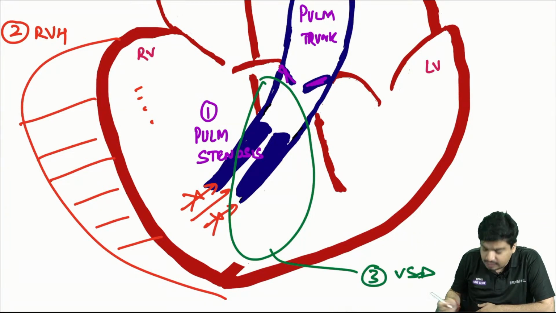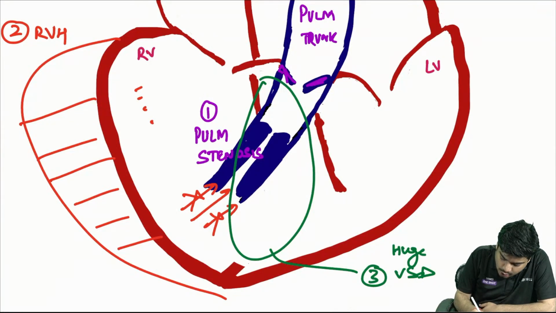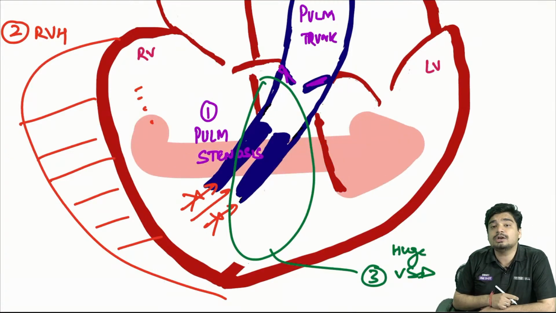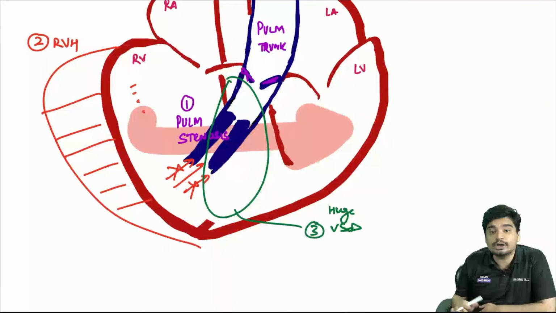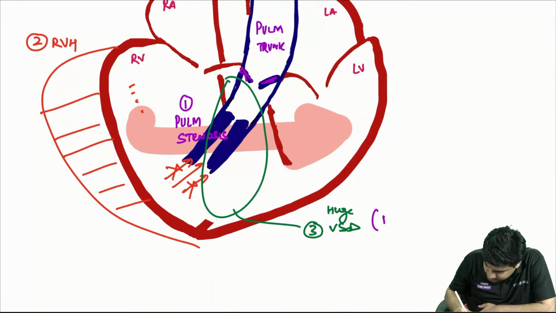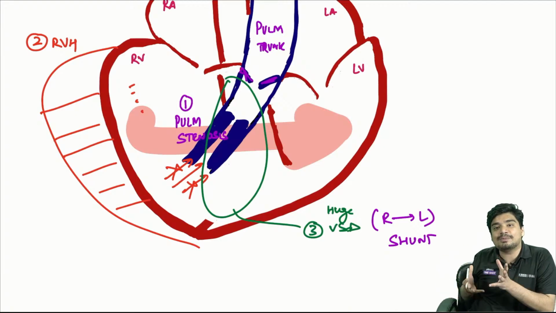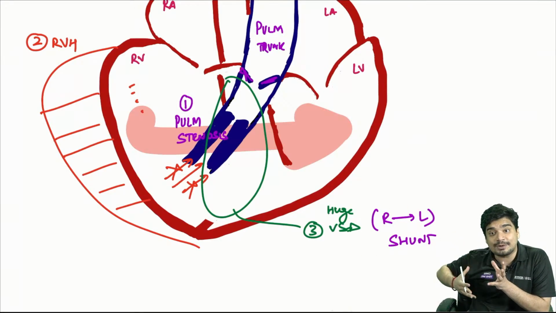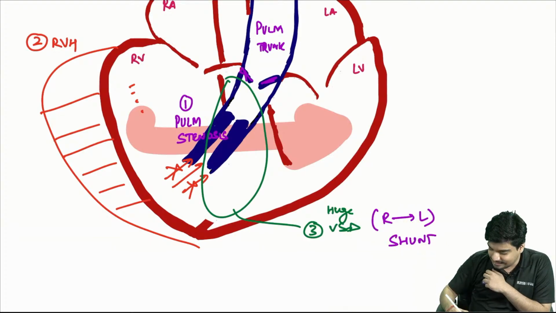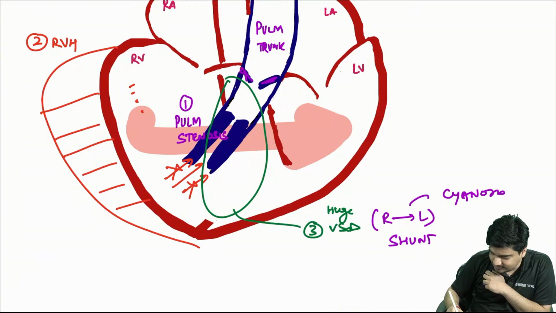This is the third component. Through this VSD there is going to be a right to left shunt. The deoxygenated blood goes into the oxygenated side, and this will lead to cyanosis.